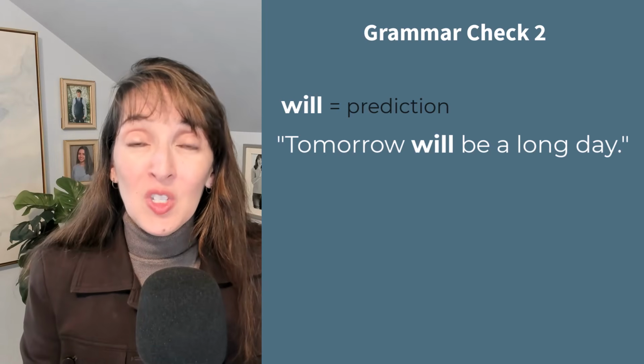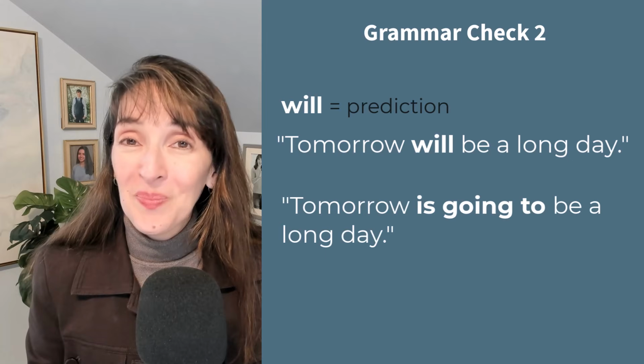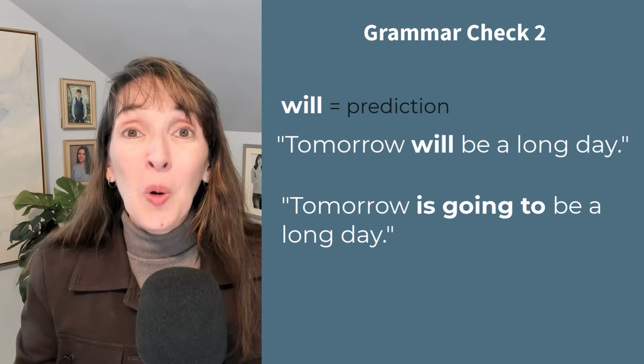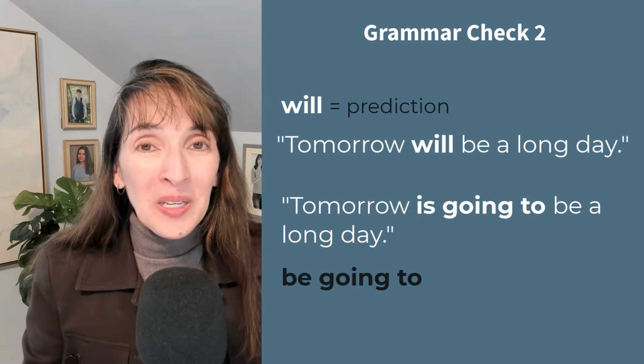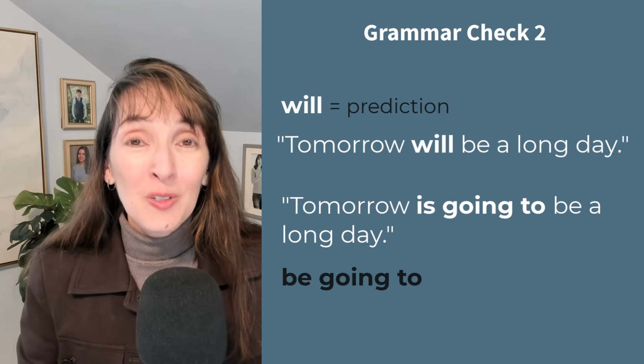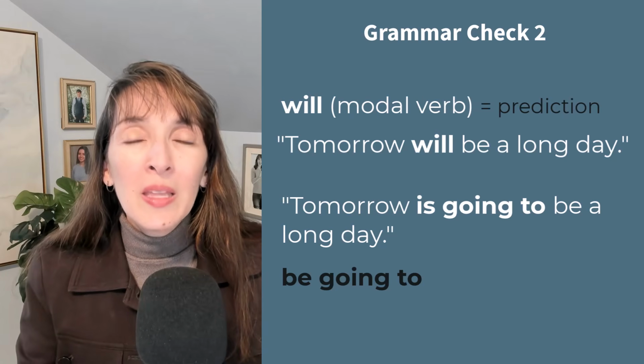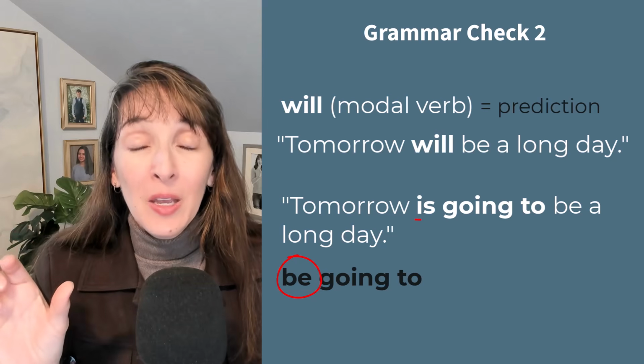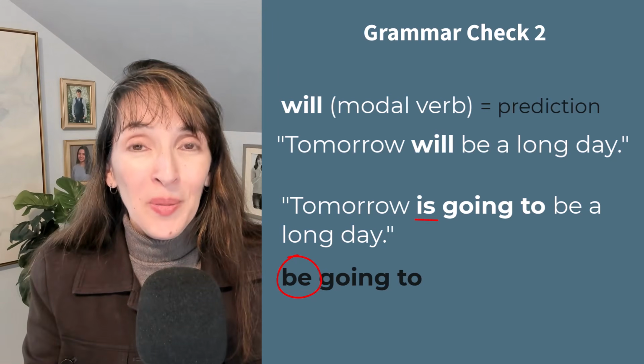You know what else Jacob can say in this situation? Tomorrow is going to be a long day. Is going to be. Be going to, like will, can be used for predictions. Will is a modal verb. With be going to, we have the verb be, which changes to show number and tense.